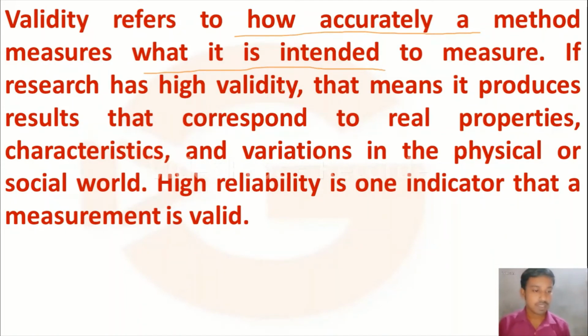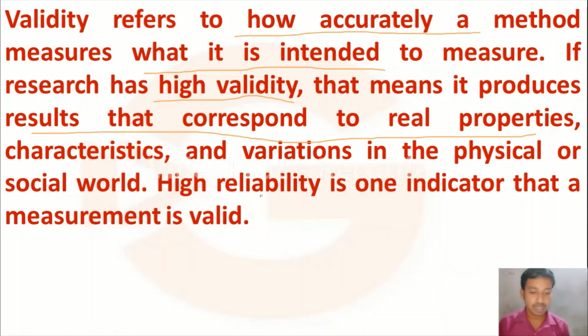Please remember, if research has high validity, it means the research is going to produce results that correspond to the real properties, the real characteristics of the society.